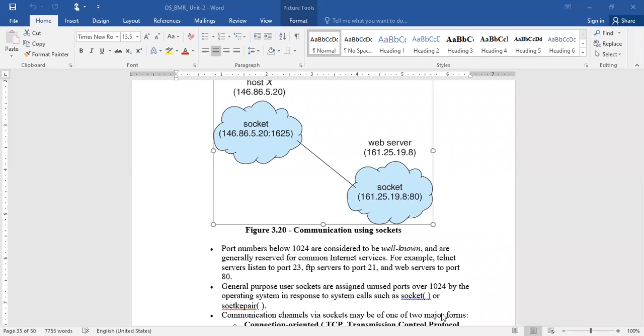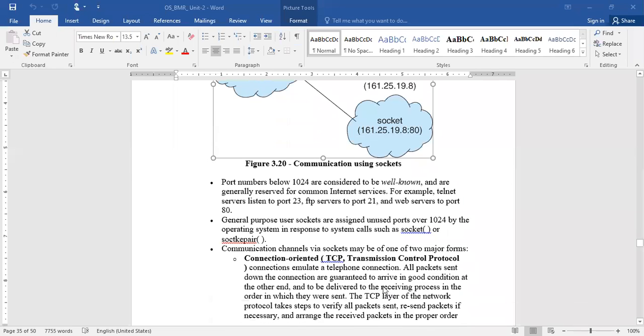Port numbers greater than 1024 can be used by the operating system to respond to system calls such as the socket system call or socketpair. Different operating systems have to respond to system calls, and for that purpose port numbers greater than 1024 are used. General purpose user sockets are assigned unused ports over 1024.